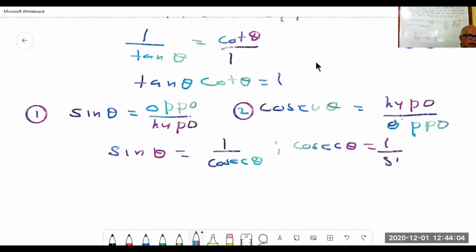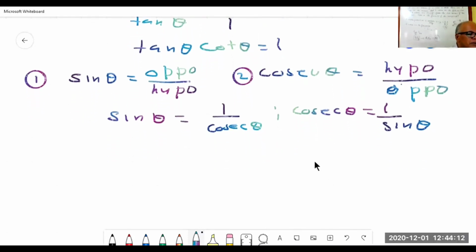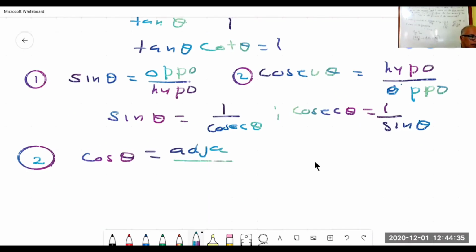This relation is a very fundamental trigonometric definition. It's a very basic definition. Now, the second definition, what was it? See, note it down. So, 2 was cos theta. Cos theta is equal to, what was it? Adjacent by hypotenuse. Right? Cos theta is adjacent by hypotenuse.